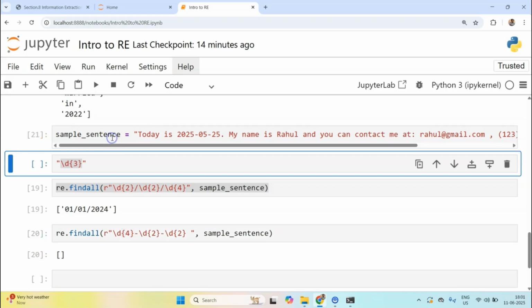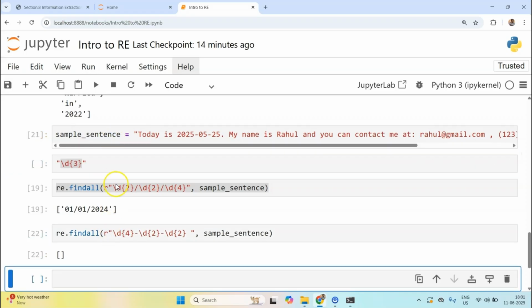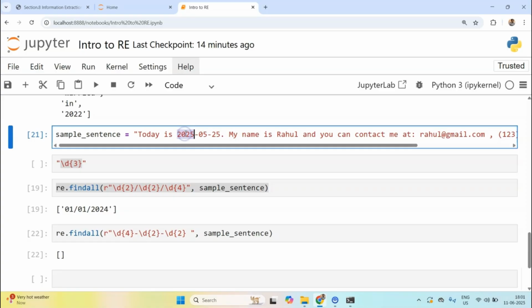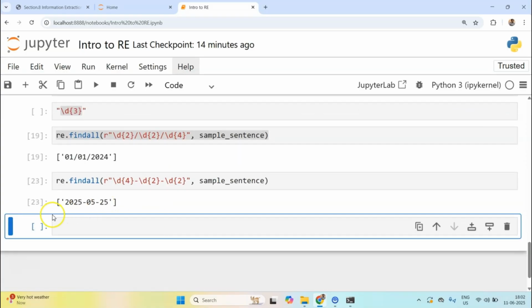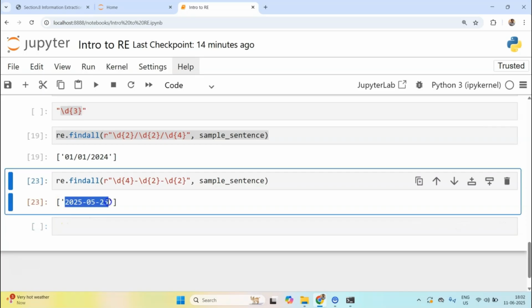One second, let me rerun this, and let's rerun this. Why is it not matching this? Okay, I'm not sure why it is not matching. Let me do one thing. Let me see. Oh, okay. So you see this date has been successfully extracted.